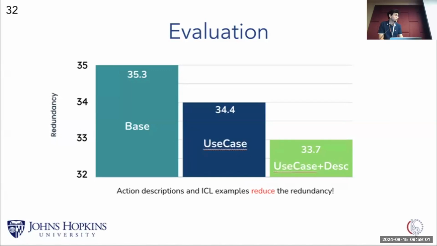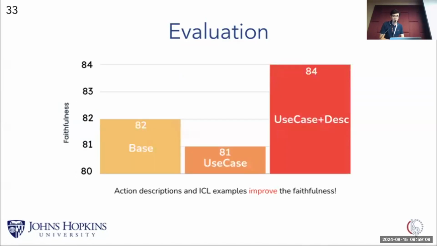They also bring the redundancy down, but we believe we still have room for improvement regarding the redundancy. And similarly, inclusion of in-context learning examples and action descriptions also improve the faithfulness, whereas in-context learning examples by themselves degenerate it slightly.